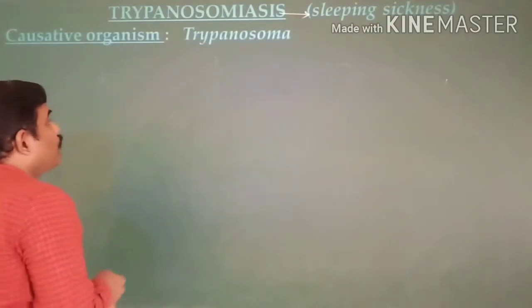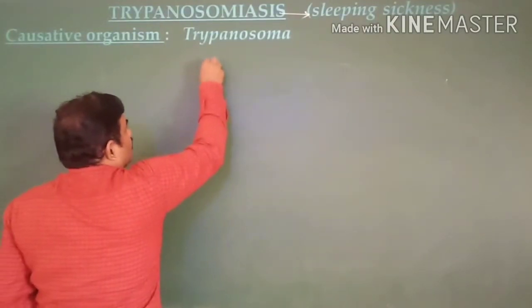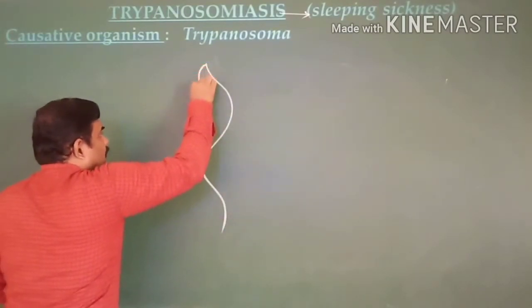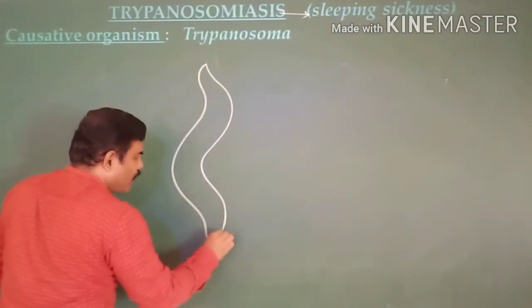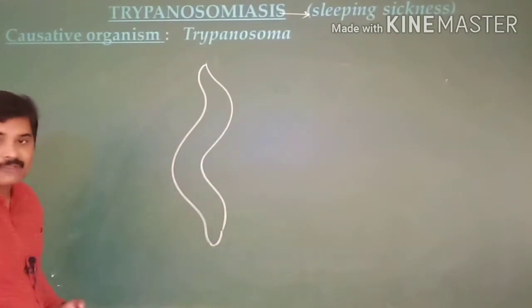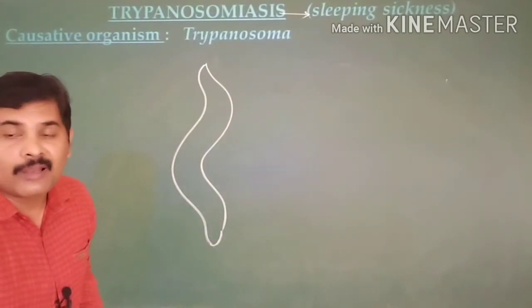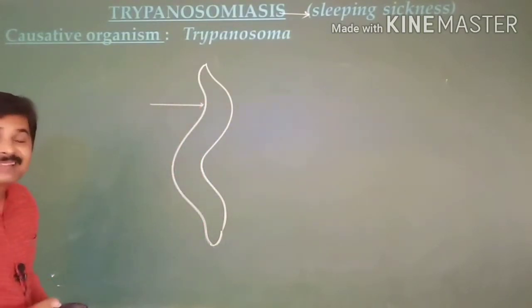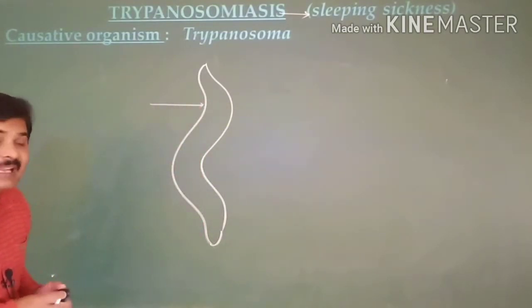When you see this Trypanosoma structure, the body has a wave-like surface, and the external body is covered with a thin membrane. This thin flexible membrane is known as the pellicle.